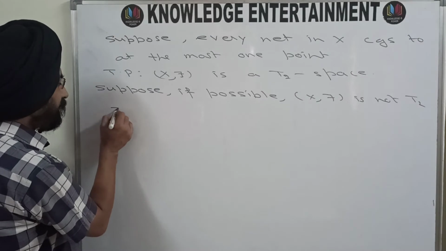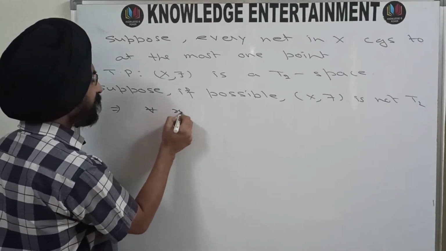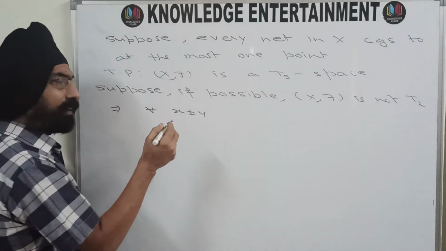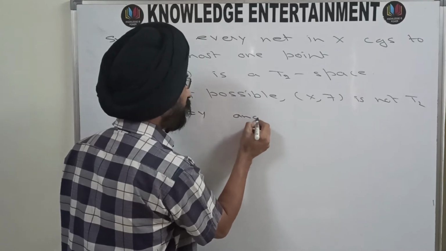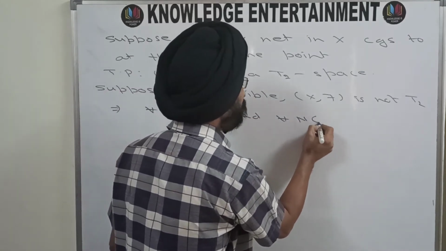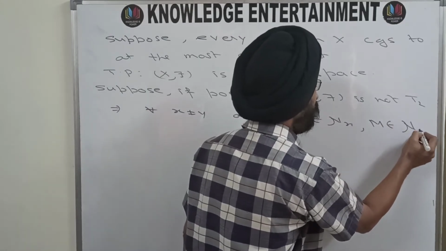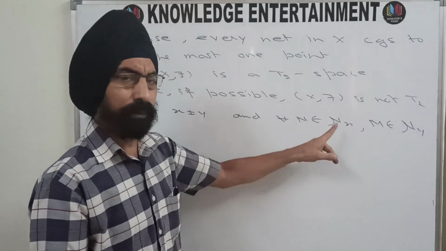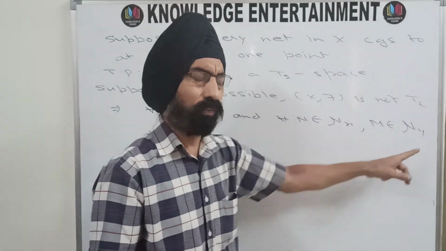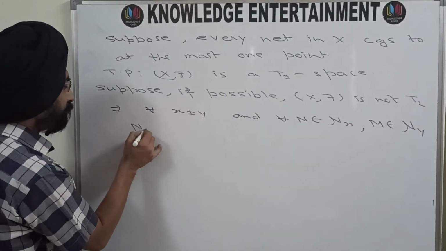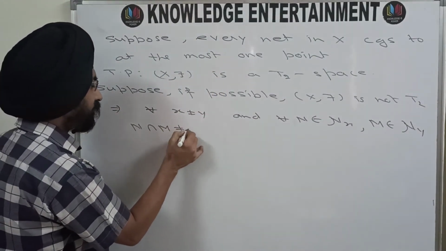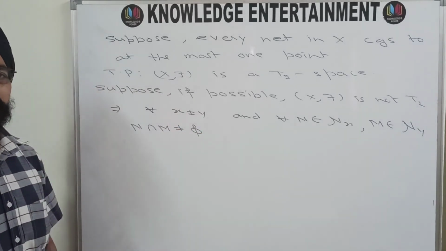So this means for every X not equal to Y and for every N belonging to NX, M belonging to NY, N is a neighborhood of X, M is a neighborhood of Y, N intersection M is not phi.